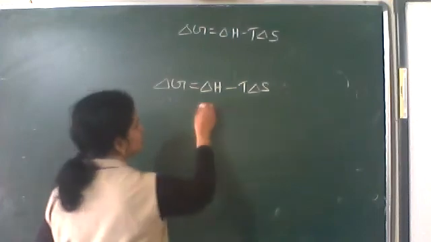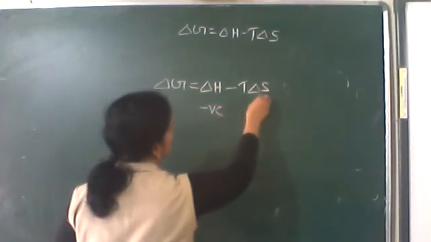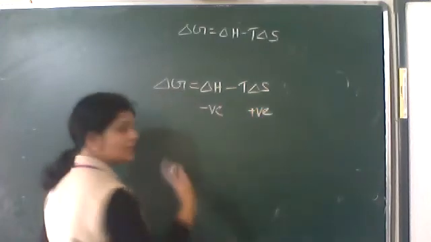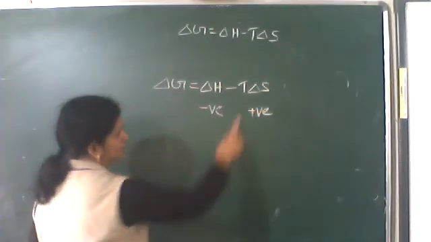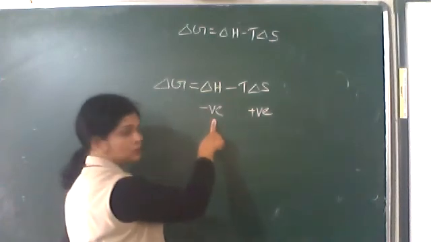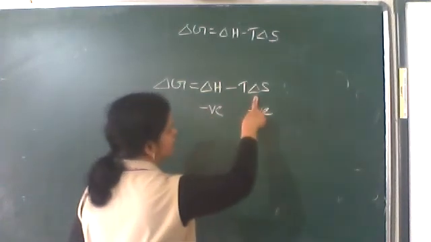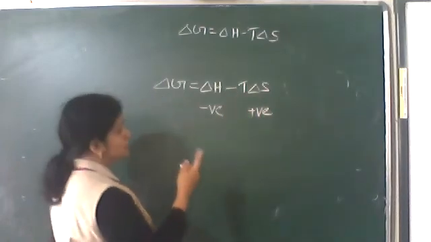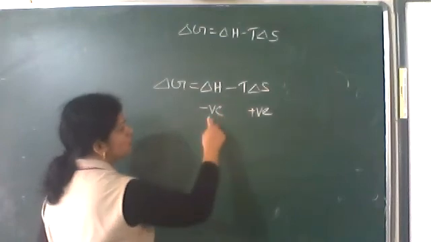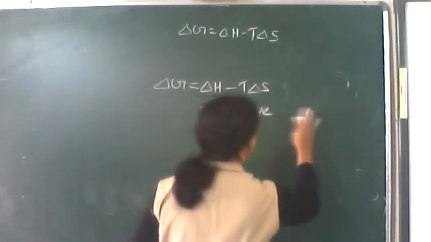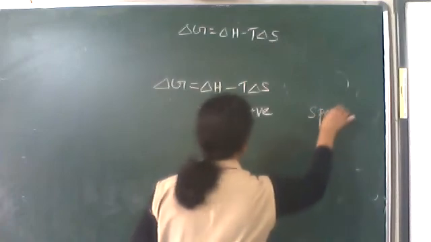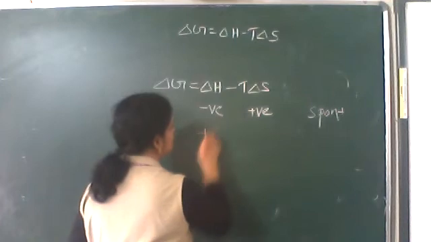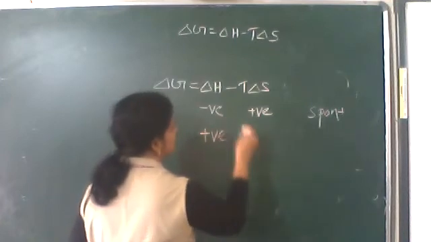If delta H is negative and delta S is positive, then delta G is always negative. Delta H is negative, and since T is positive and delta S is positive, the T delta S term is subtracted, so it is a negative quantity, so it will always be spontaneous. Suppose delta H is positive and delta S is negative.